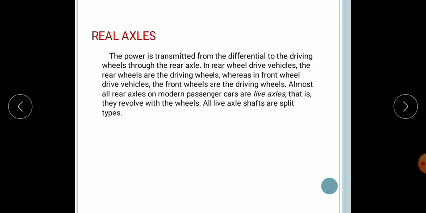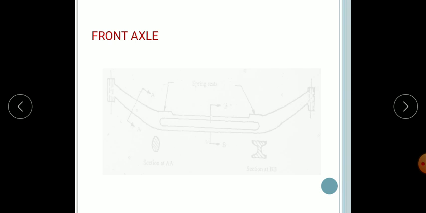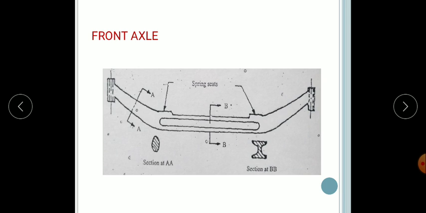A housing completely encloses the rear axles and the differential, protecting them from water, dust and injury, in addition to mounting their inner bearings and providing a container for the lubricants. There are basically three types of rear axles: semi-floating axle, full floating axle and three-quarter floating axle. Next one is the front axle. You can see this in almost all automobiles nowadays.